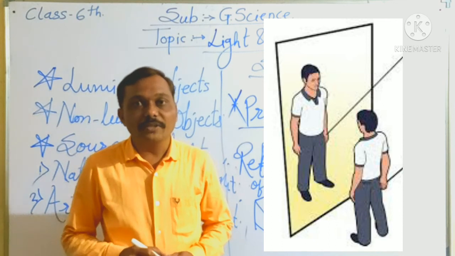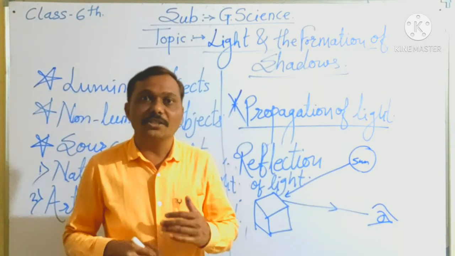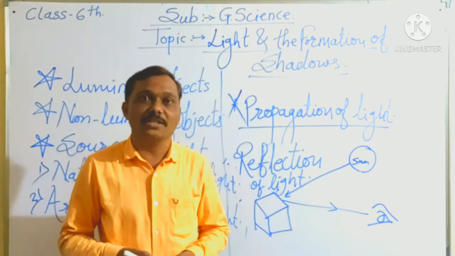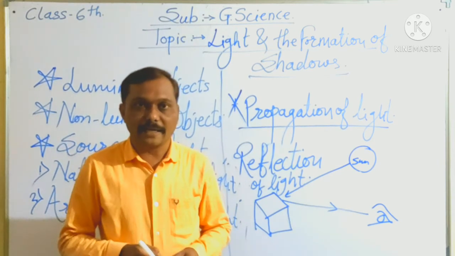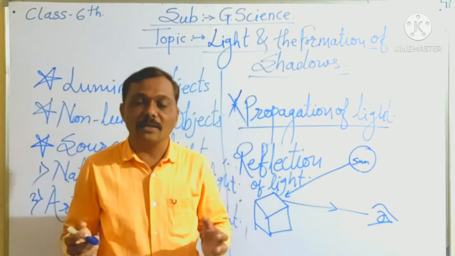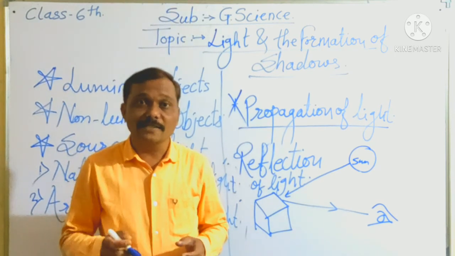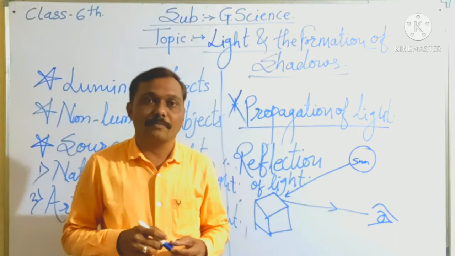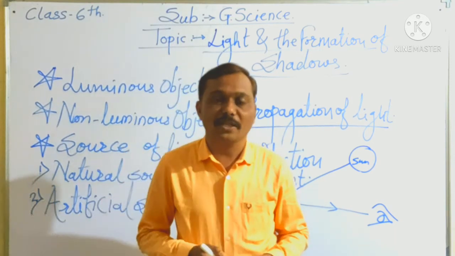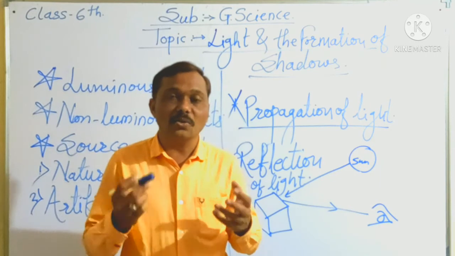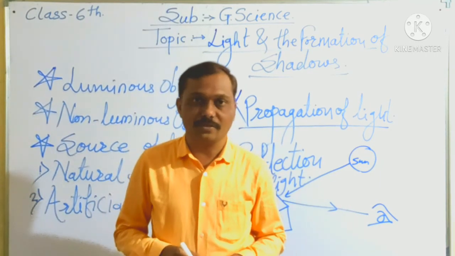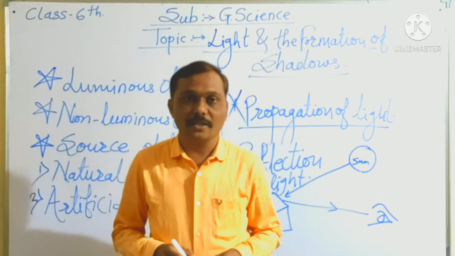So in this way, we can see our image in a mirror, or we can also see our image in granite or marble tiles, or in a new brand car, metallic painted, etc. On that glossy surface, we can see our image only because of double reflection. Is that clear to all of you?